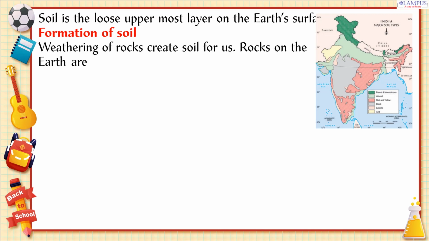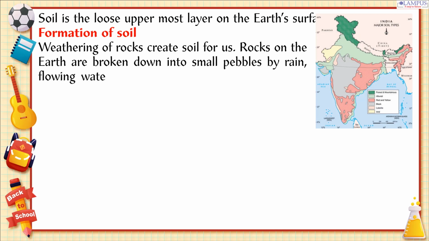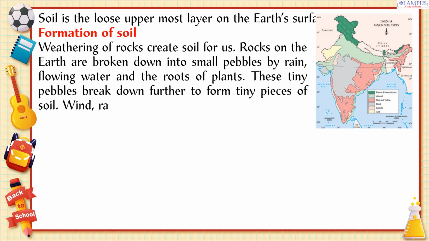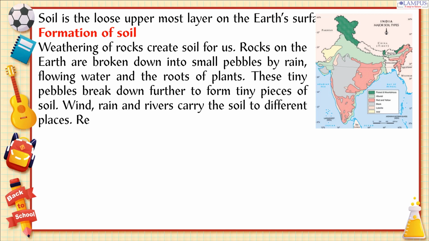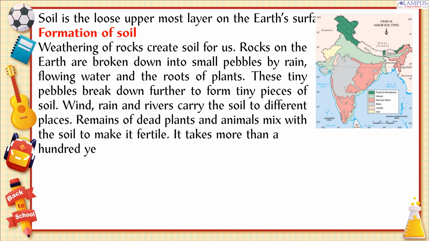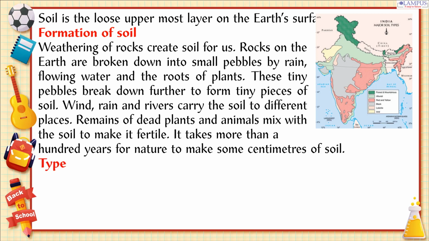Rocks on the Earth are broken down into small pebbles by rain, flowing water and the roots of plants. These tiny pebbles break down further to form tiny pieces of soil. Wind, rain and rivers carry the soil to different places. Remains of dead plants and animals mix with the soil to make it fertile. It takes more than 100 years for nature to make some centimeters of soil.